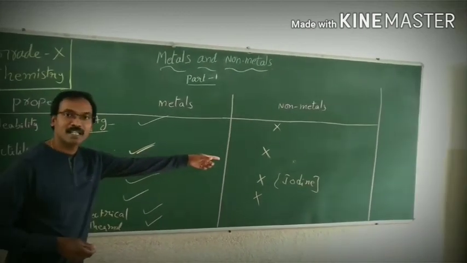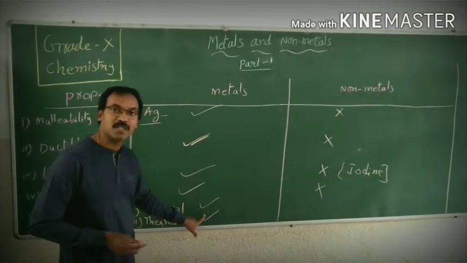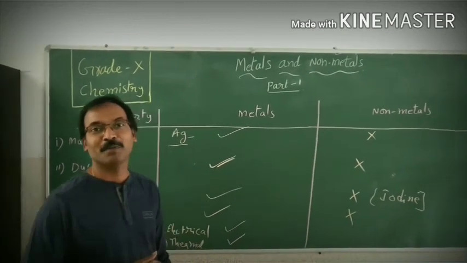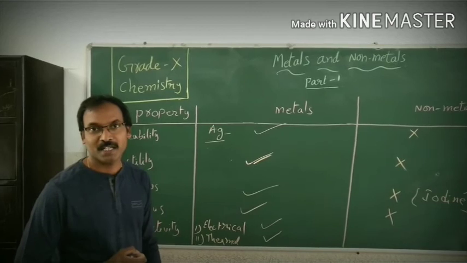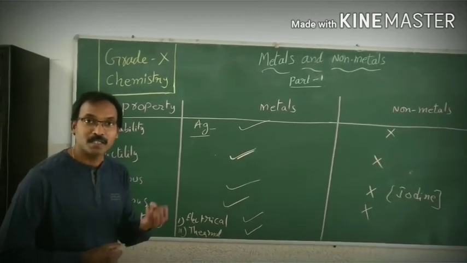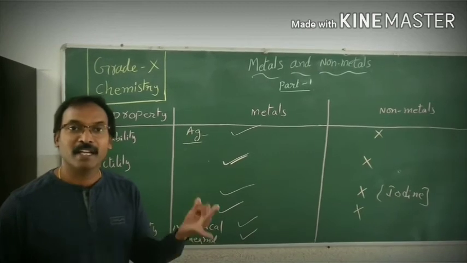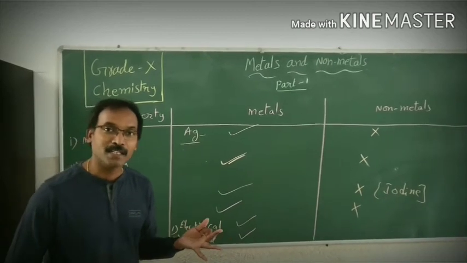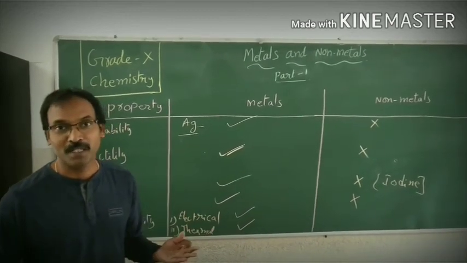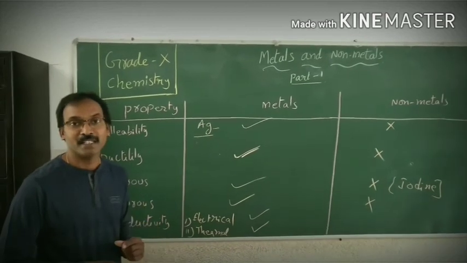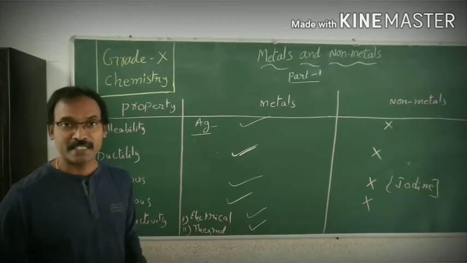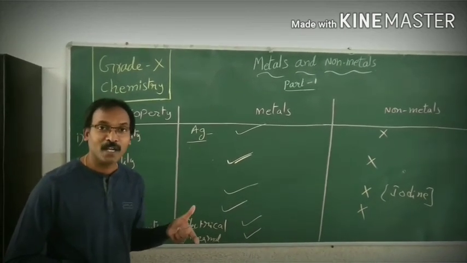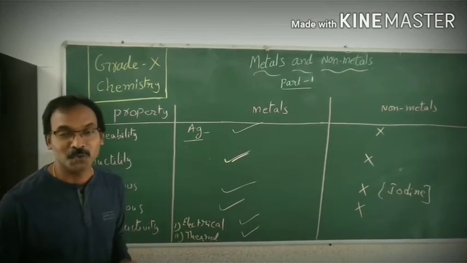When it comes to non-metals and electrical conductivity, there is a very specific nature of carbon we have to discuss, a very unique property. Carbon has many allotropes: graphite, diamond, and fullerene. These are the three allotropes of carbon. Out of these three, graphite is a very good conductor of electricity. That graphite is used in electric dry cells, or as electrodes.